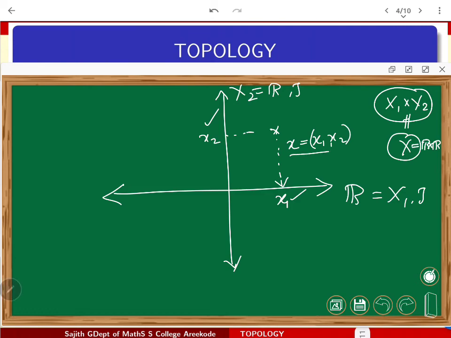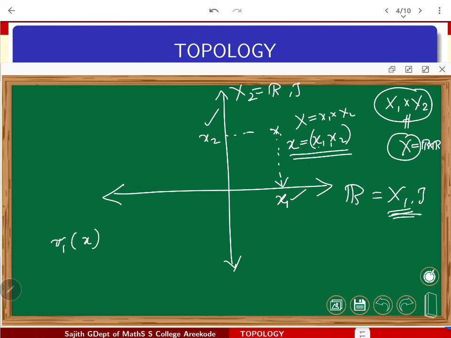That is, x is the point on the plane whose coordinates are x1 and x2. If you are just looking at the projection, the corresponding coordinate on the first one is simply x1. So that can be treated as a function from capital X, that is X1 cross X2 or R cross R here, to R. This X1 is the first topological space. So I will denote it as pi 1 of my point.